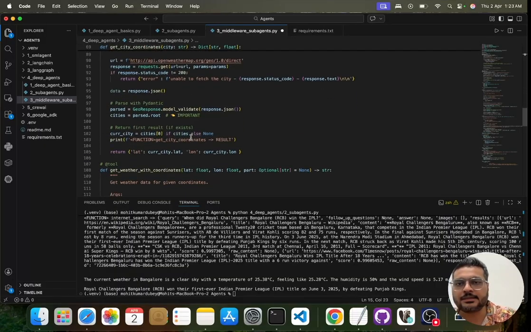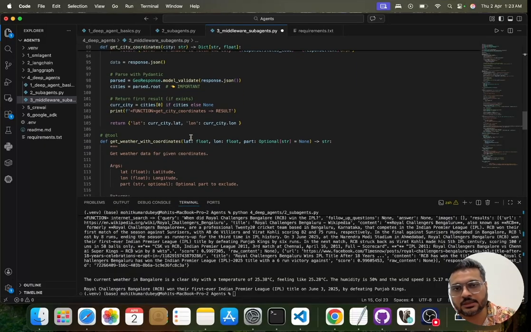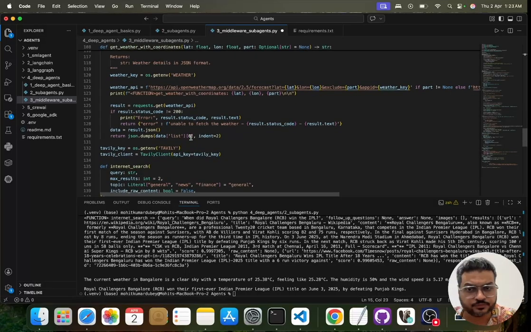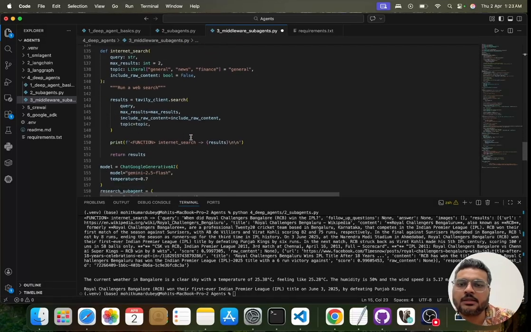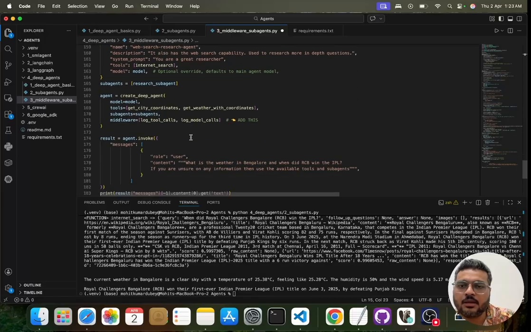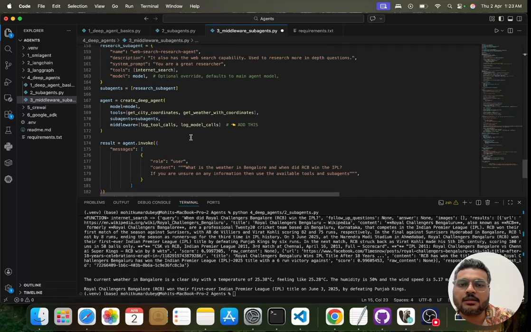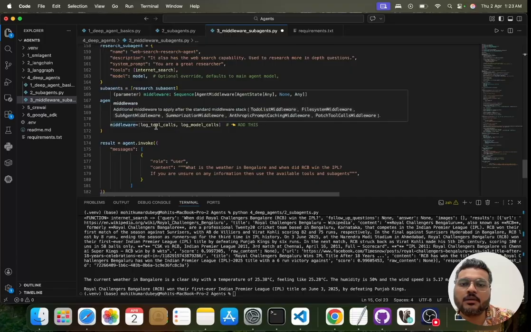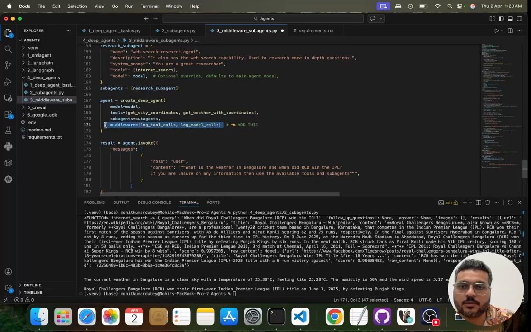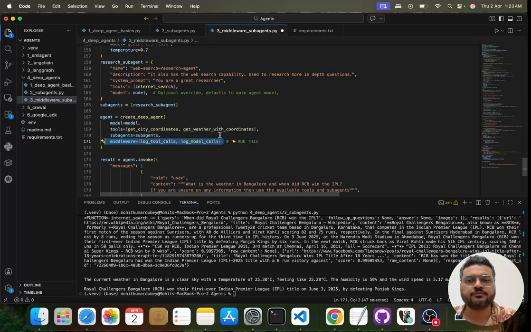It is the exact same logic that I had done previously, so there is no logic change. The only difference you will see this time is that I am putting a middleware on my tool calls. Otherwise it is more or less the same.